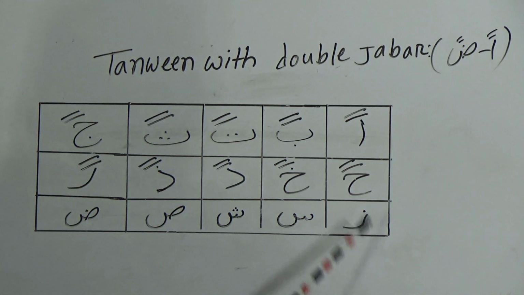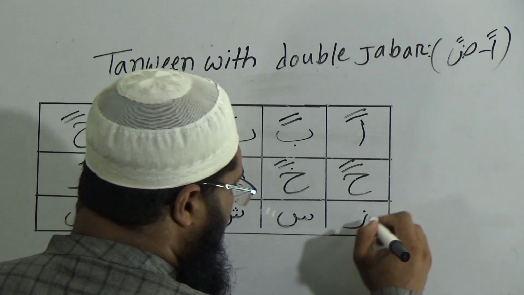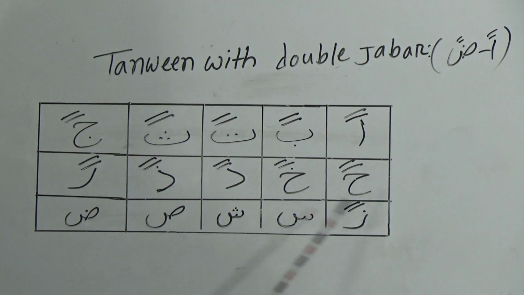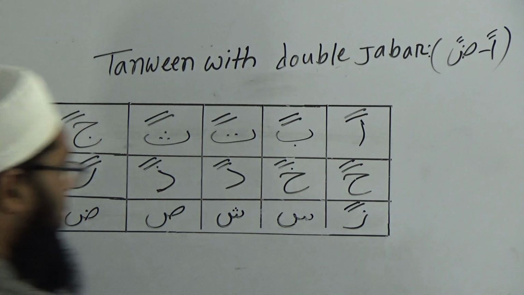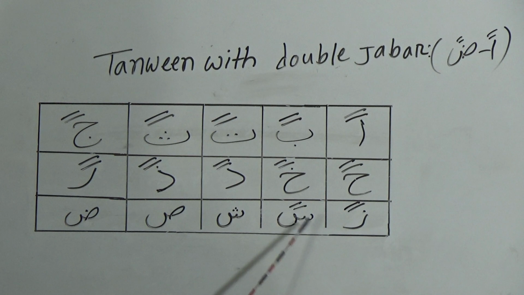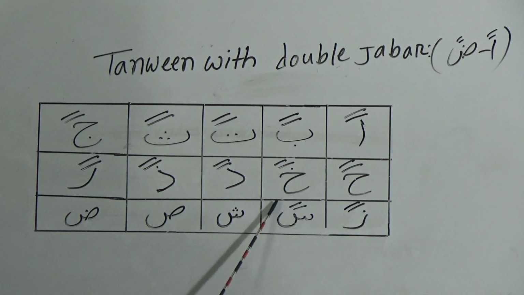Then this one is za. Now I'm putting double jabr over the za. Now you have to pronounce this one, za dui jabr zan. And you know that this one is sin. After giving double jabr, you have to pronounce this one, sin dui jabr san.